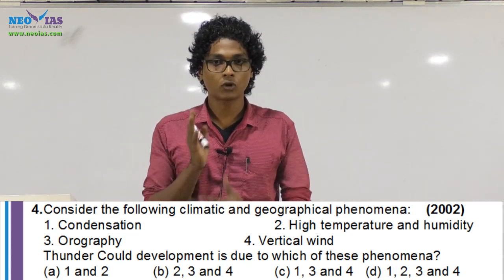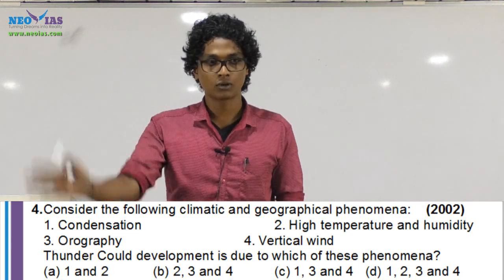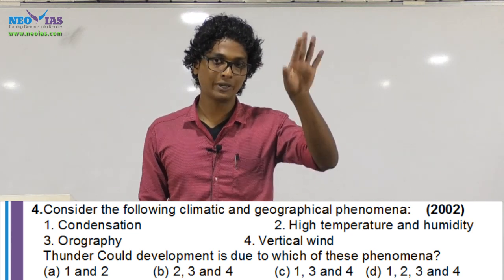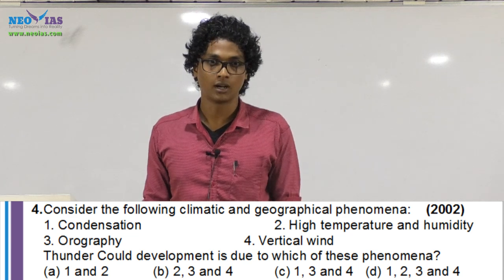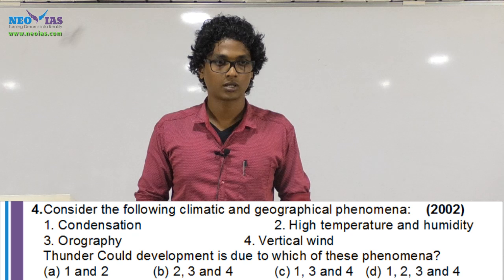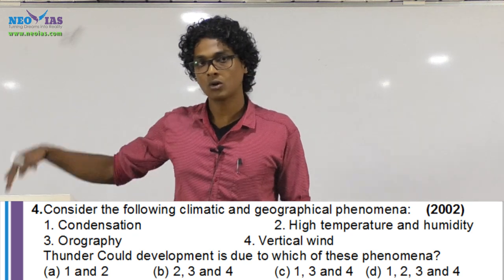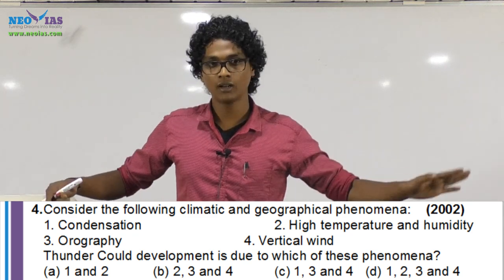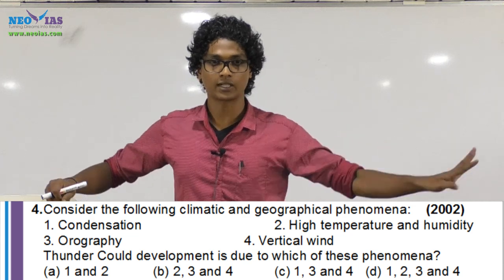I told you that for the formation of a thundercloud or cumulonimbus cloud, there should be strong vertical movement of air. Convection is only one way in which this vertical movement can take place. Other ways are orography, fronts, or cyclones, which we'll see later.